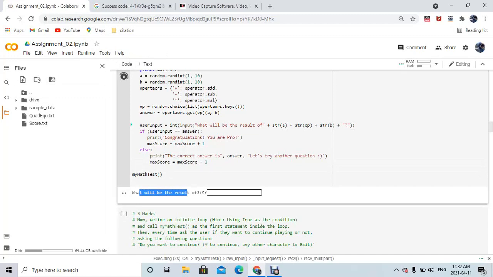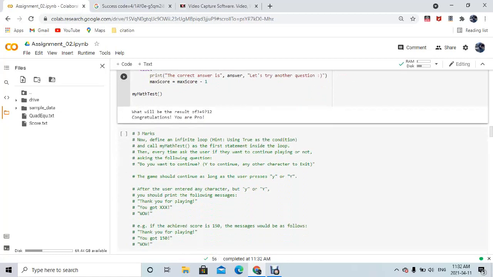So it is asking the user for input. 9 plus 2, it's 10. So the correct answer is 11. So our program works fine. Let's try another question. 9 plus 3 equal to 12. Okay, congratulations, you are pro. So both of our conditions are working very well.